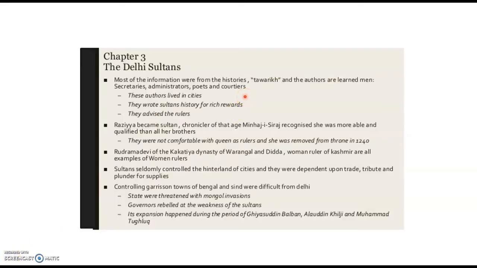These authors advised rulers on the need to preserve an ideal social order based on birthright and gender distinctions. Their ideas were not shared by everybody. So, children, what do you mean by birthright and gender distinctions? Take page number 33 of your textbook, and on the right side you have two definitions, birthright and gender distinctions. Study well for the exam.